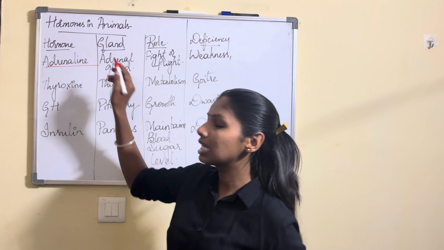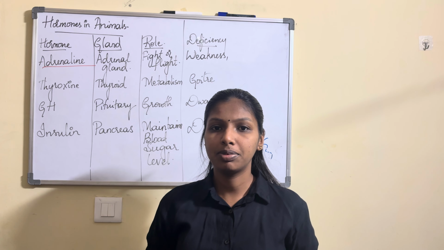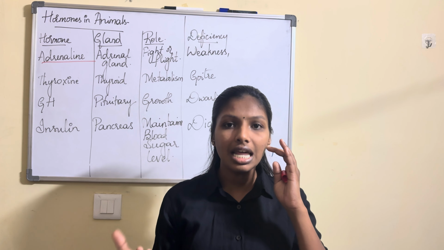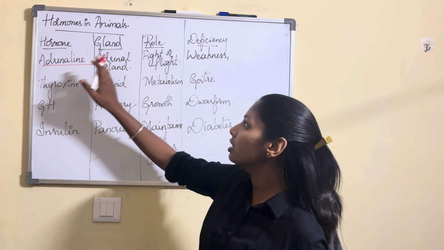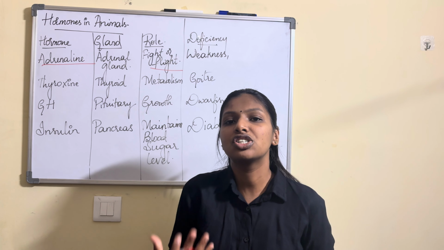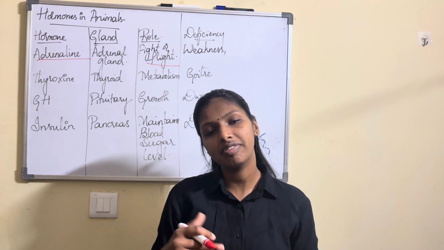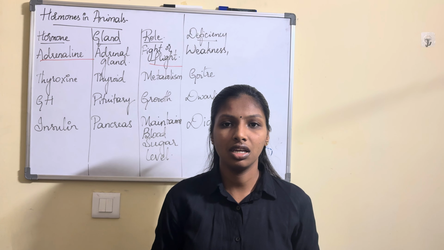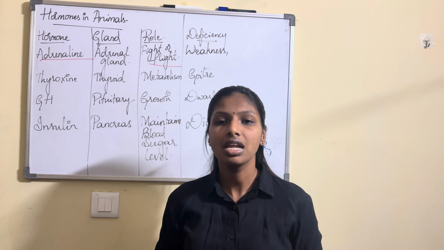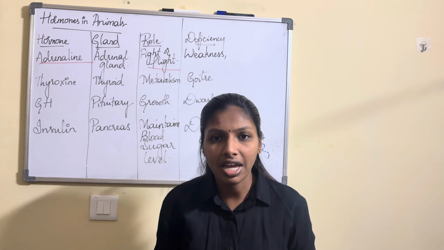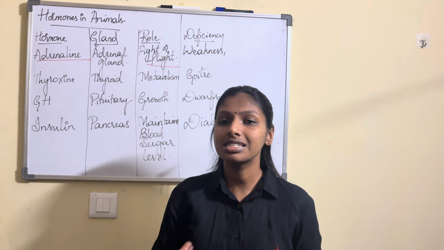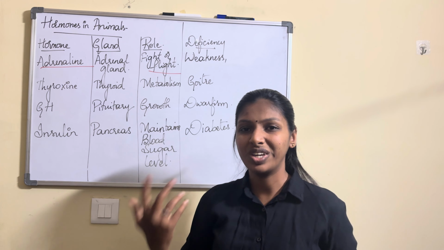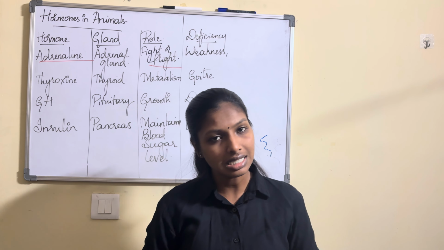Okay, so the adrenal gland. You know where the adrenal gland is present, on top of the kidney, right? The adrenal gland releases the adrenaline hormone, which is also known as the fight or flight hormone. For example, if you see a dog chasing you, you generally run away, right? That fight or flight response, or the fear, is created by this hormone. The deficiency of adrenaline leads to weakness or some autoimmune diseases as well.